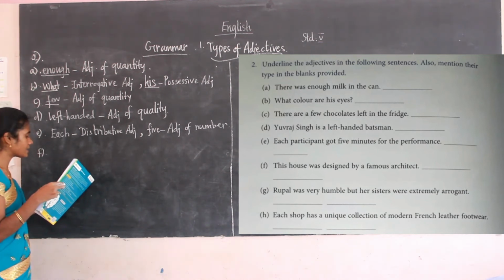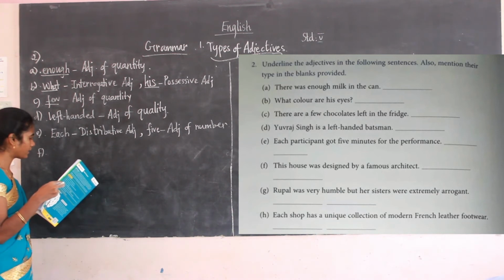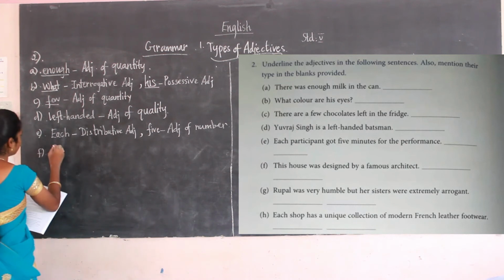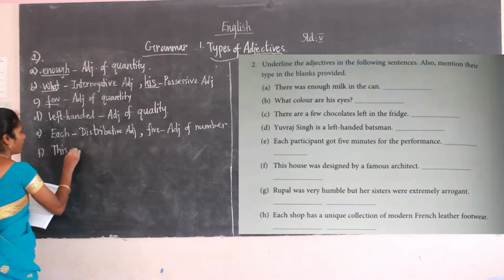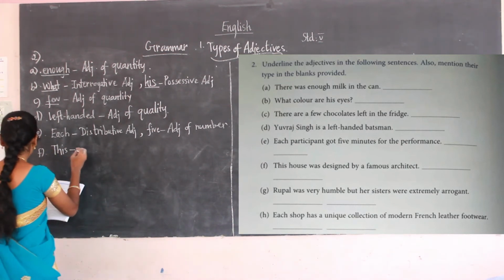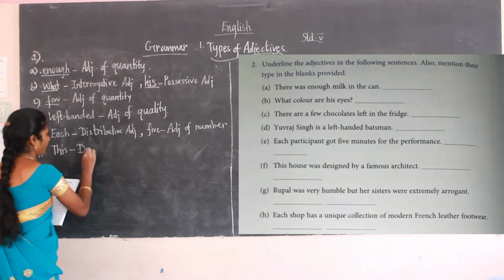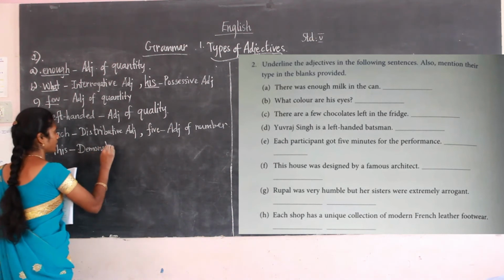Okay, this house was designed by a famous architect. Here, what are the adjectives? This is the adjective. So this comes under demonstrative adjective. Demonstrative.